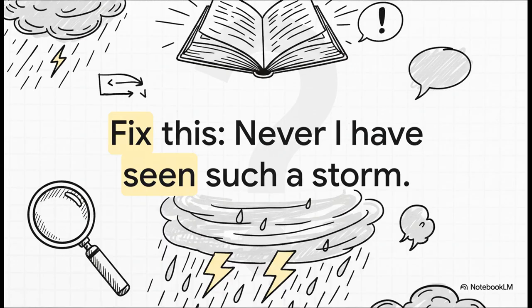Okay, one last interrogation for my favorite grammar detective. Look at this sentence right here. Never I have seen such a storm. We have a negative word at the front, but something's clearly wrong. How do we properly apply our two-step blueprint to fix the logic and flow of this sentence?